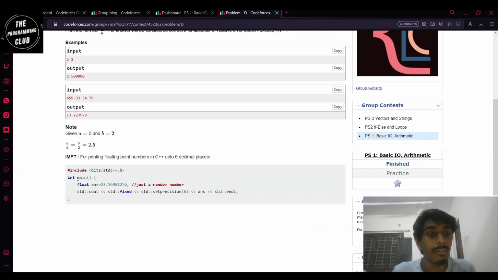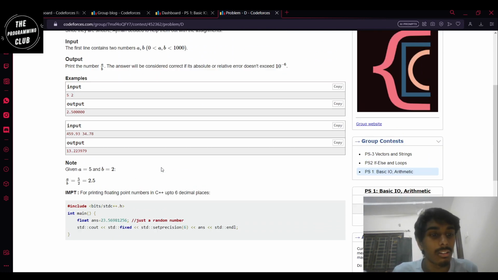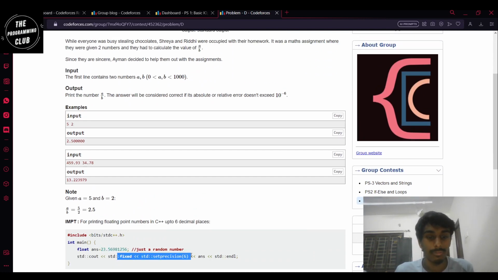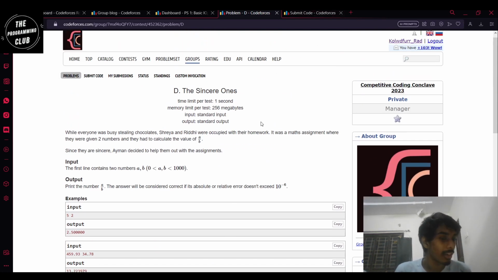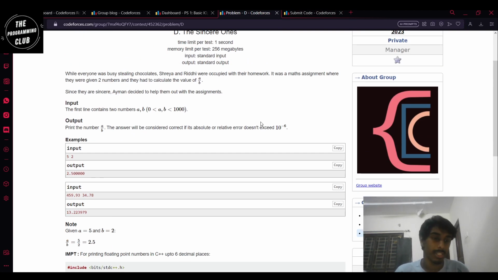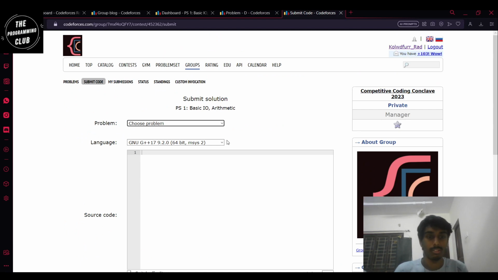So there's a hint here. Basically, it is in float and fixed at precision. So basically, until now we only used integer numbers, but here we require decimal numbers as well. So we use float. Let's do it then. Let us do the problem.